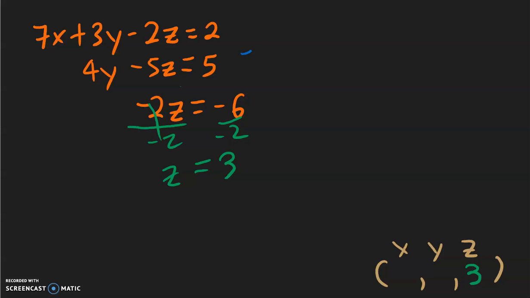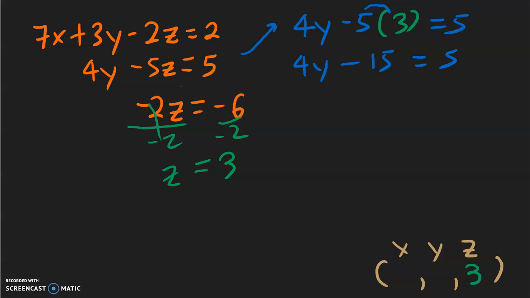Let's use the second equation. So we have 4y. Now I'm writing down y because I don't know what y is right now. Minus 5z. But I do know what z is already. So instead of writing z, I'm going to write parentheses 3. And then keep copying. Equal to 5. And then we will solve. Negative 5 times positive 3 is going to be a negative 15. Copy down the 4y. Copy down the 5.